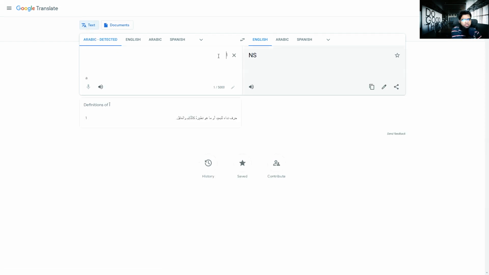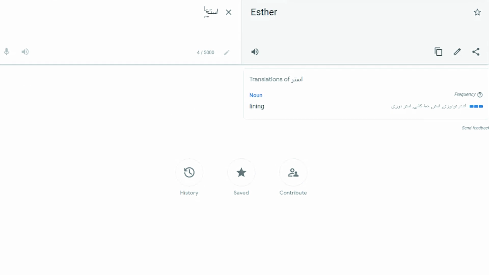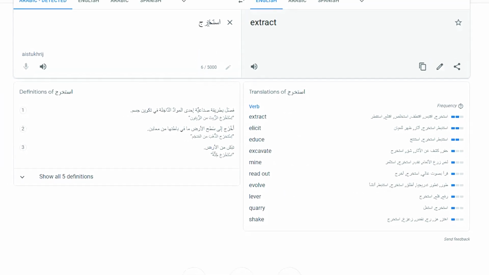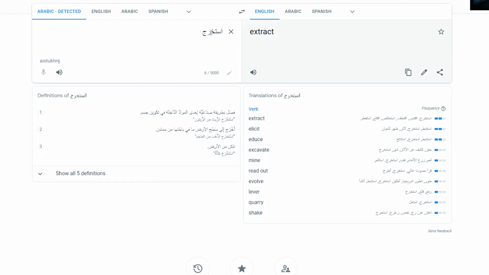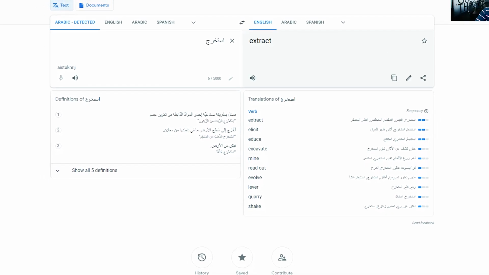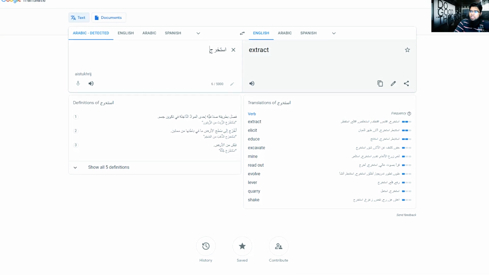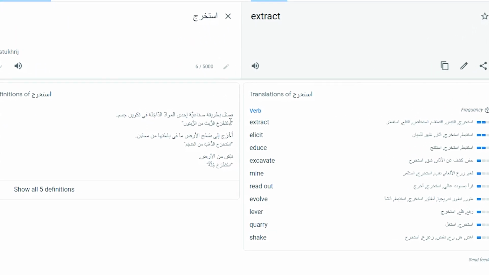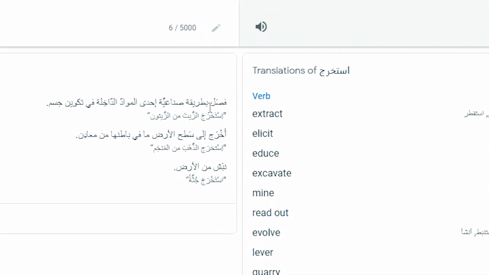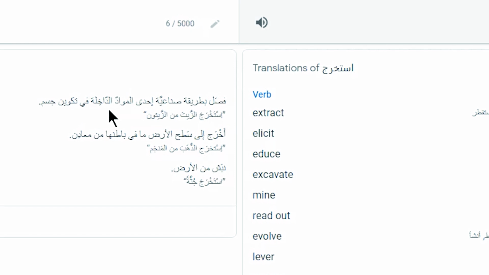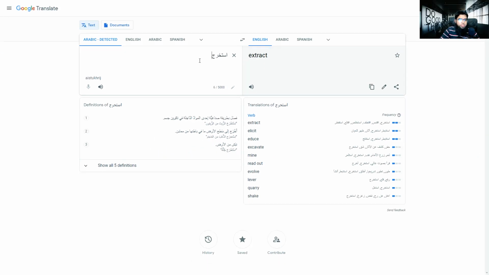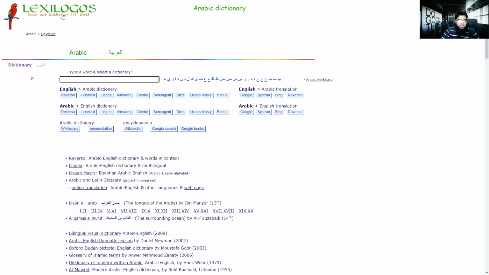Like you want to find istakhraja, whatever, right? Extract. Istakhraja, extraction. Now you find the meaning of this istakhraja. It's very quick and you can easily find it. Istakhraja, yastakhriju, and it gives you the meaning in Arabic also, right? فَصَلَ بِطَرِيقَةٍ صِنَاعِيَّةٍ, in the process of industrial extraction. All of this is put into one website, Lexilogos.com.